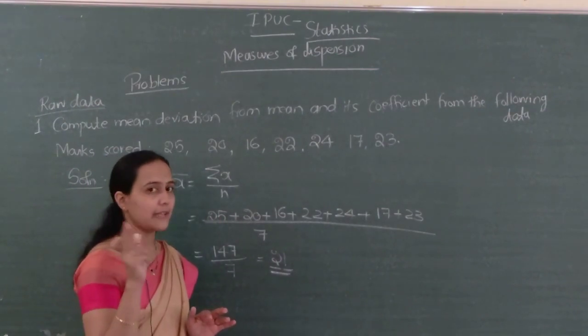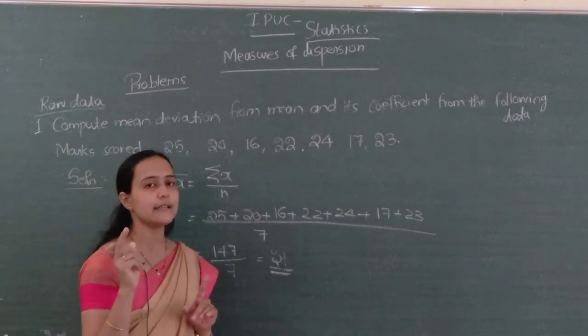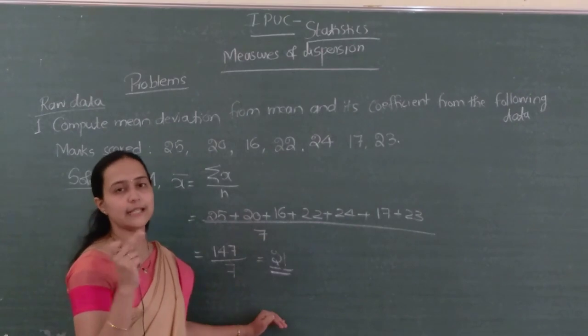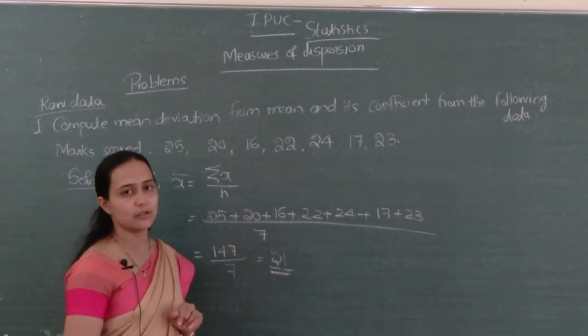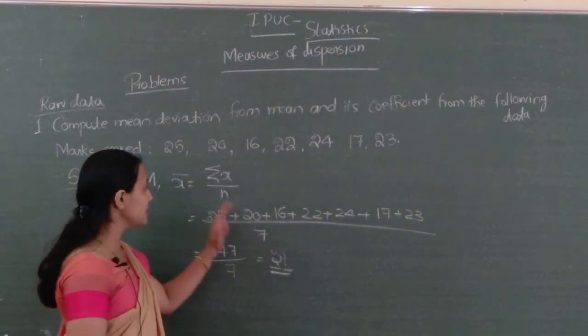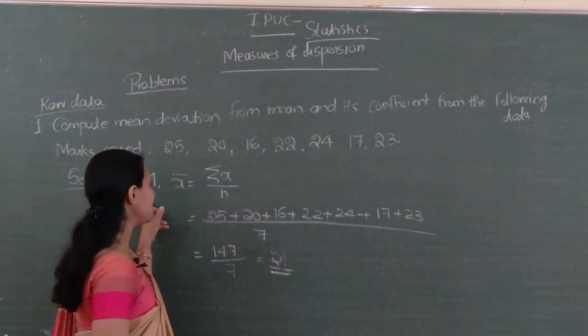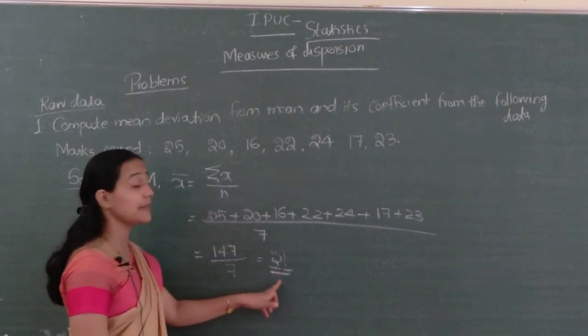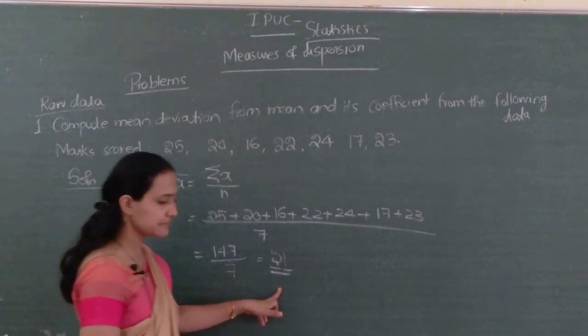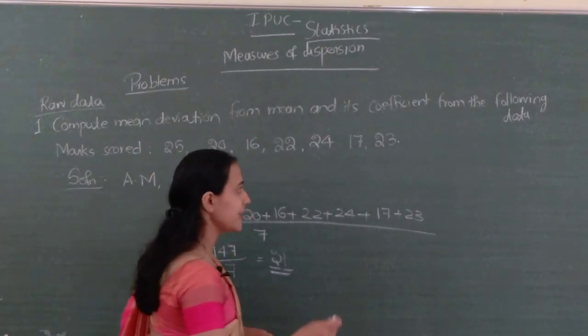Then for the modulus value, we have to ignore the signs. It's a total divided by n. N denotes the number of observations. So this much is clear, it seems. So the arithmetic mean we have to find. Arithmetic mean is 21. Next, a column for x minus x bar.